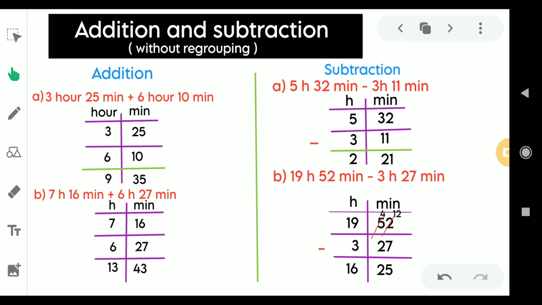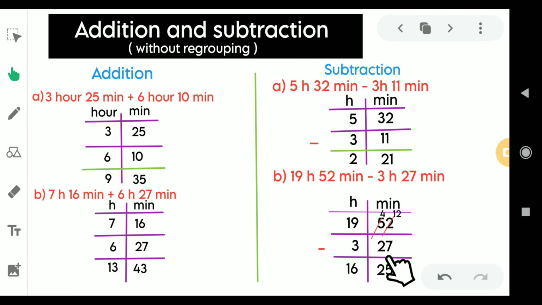Let us move on to the next question. It is 19 hour 52 minutes minus 3 hour 27 minutes. Again we make two columns, one is hour and the other is minute, and in the hour column we write 19 and 3, and in the minute column we write 52 and 27. Here we can't subtract this 7 from 2 because 2 is very small, so we take a borrow from this 5, and it would be 4, so that it would be 12.